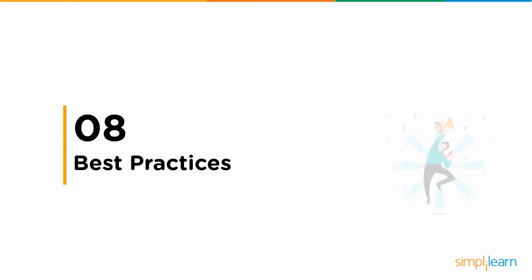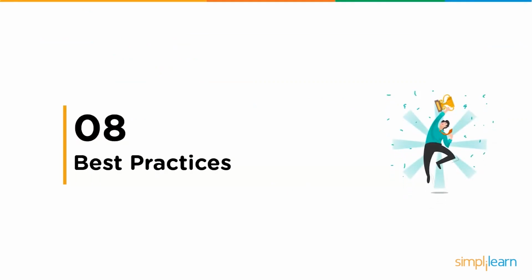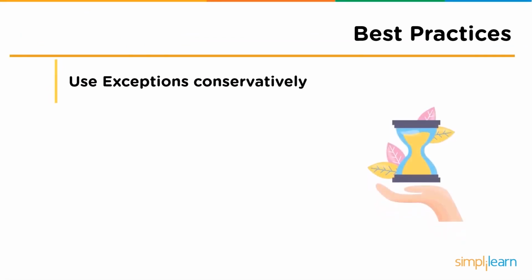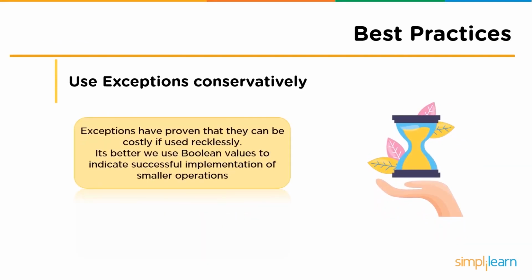So with this we have come to our last topic, which is the best practices to be followed while working with exceptions in Java. So the first one is use exceptions conservatively. Exceptions have proven that they can be costly if used recklessly or unnecessarily. So it's better we use Boolean values to indicate successful implementation of smaller operations. For example, if a particular operation is successfully executed, then you can just notify the user by specifying a Boolean value which can be 1, or in the case of failure, you can just specify the number 0.